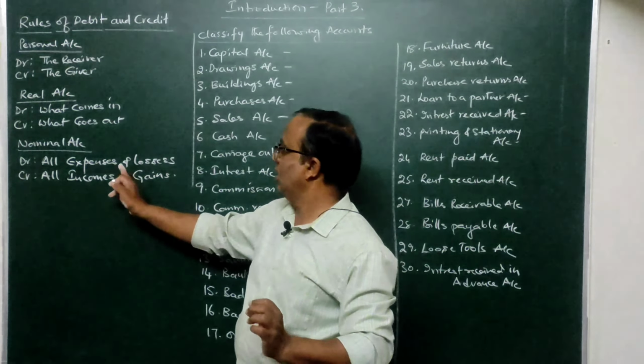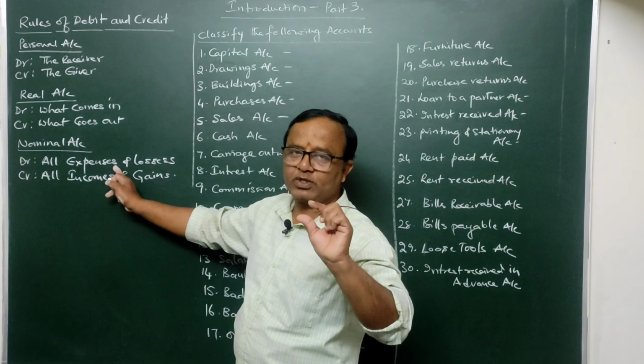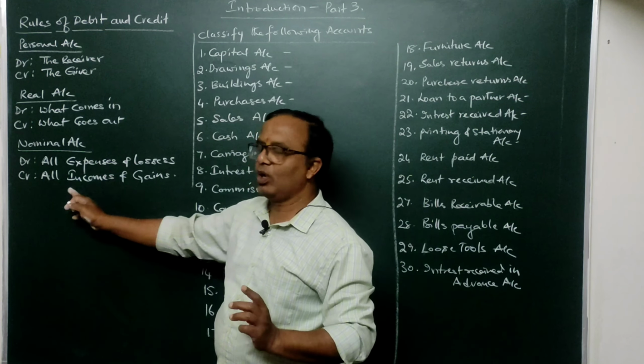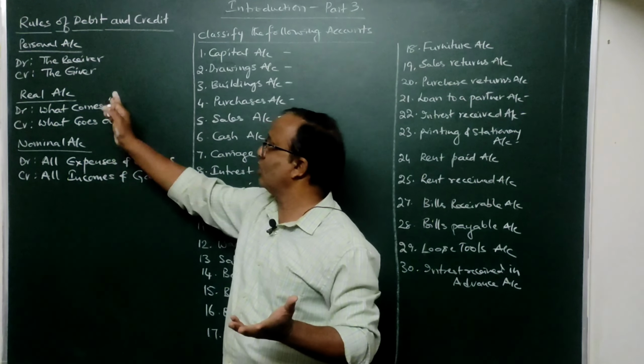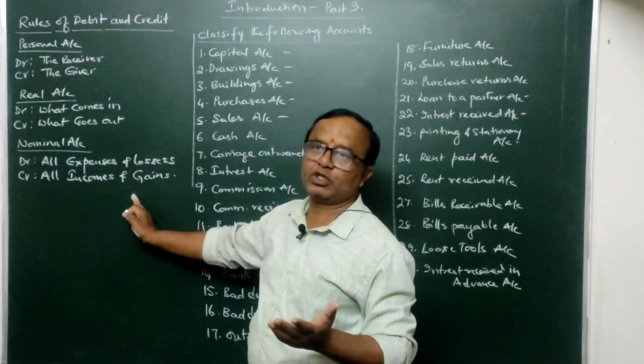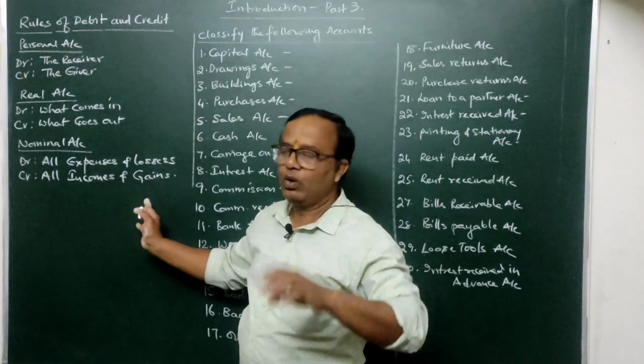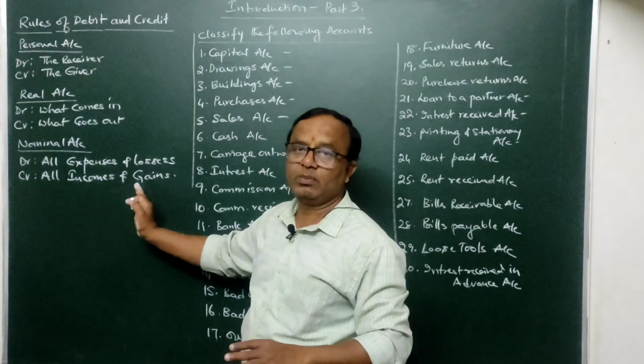If that particular account is an expense account or a loss account, you are going to debit it. If it is an income or a gain, you are going to credit in the entry. So these are the rules of debit and credit, based upon which we are going to record in the journal by way of an entry. Okay, so these rules you should get them by heart.